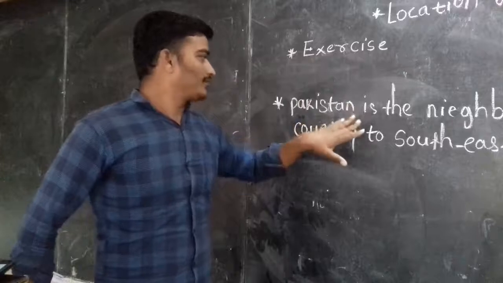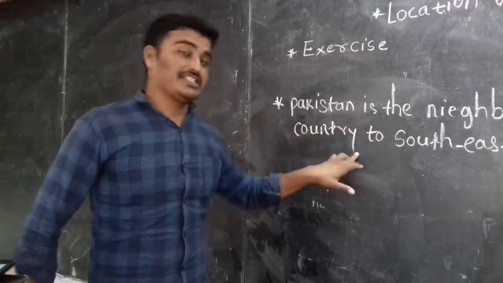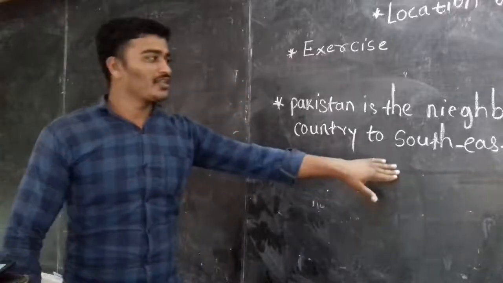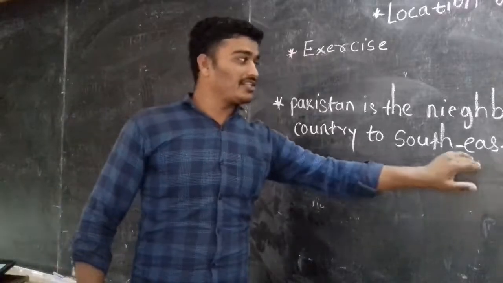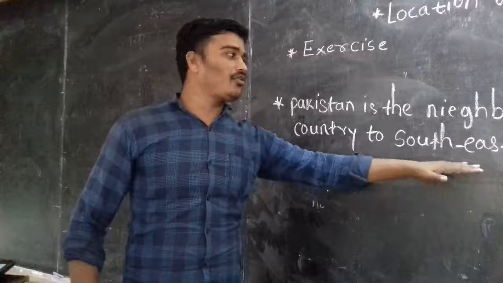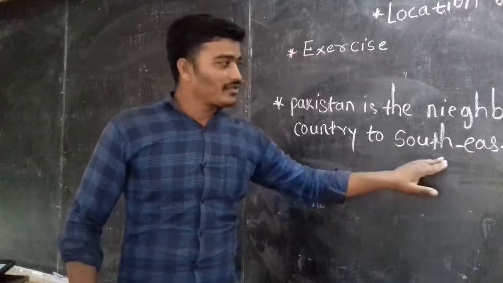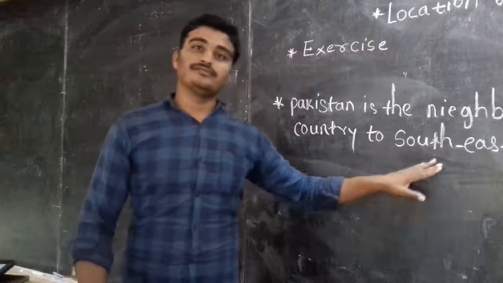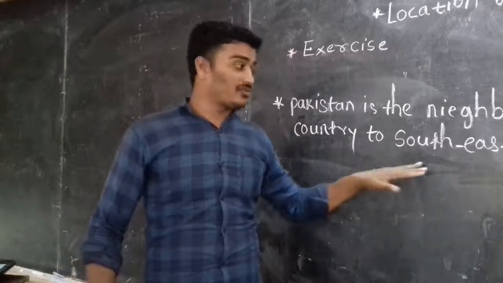The neighboring country part is okay, but the problem is southeast. This statement is wrong because of this, since Pakistan is not in the southeast. Pakistan is on the northwest of India.